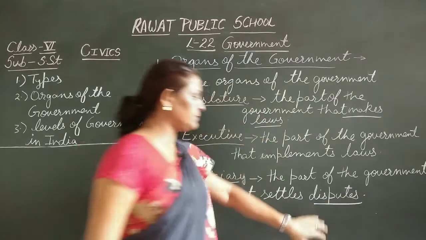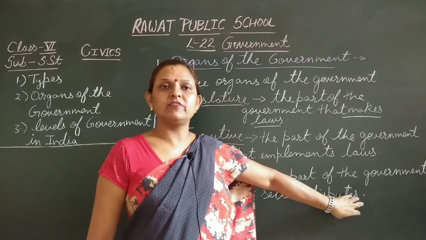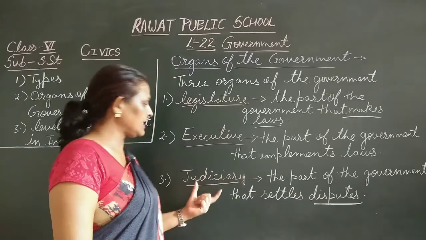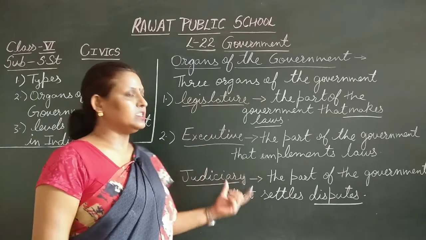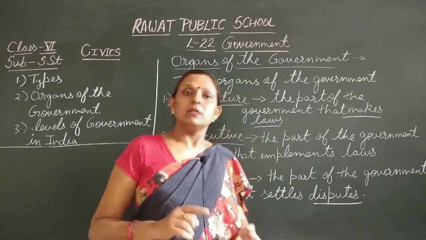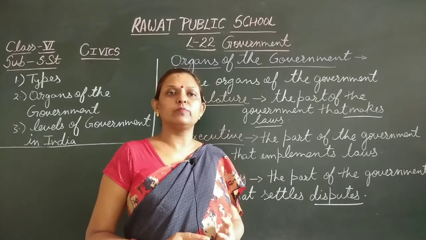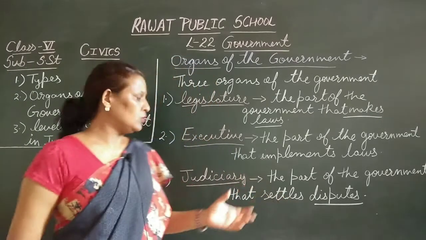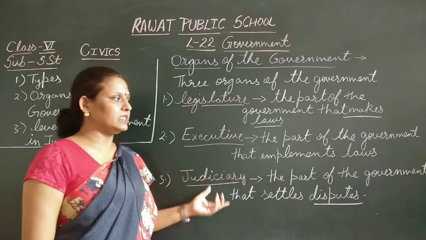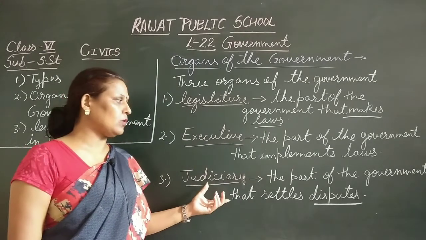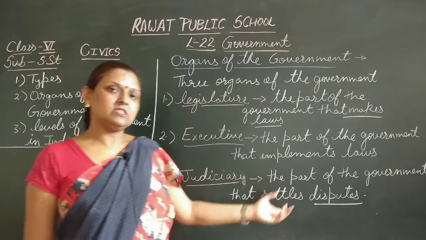To settle disputes. Whatever quarrels and differences happen, who solves them? Judiciary. And under the judiciary, all our district courts, lower level courts, high courts, and supreme court, all these courts come under our judiciary. Now judiciary is an independent organ. Clear? And what is the work of the judiciary?